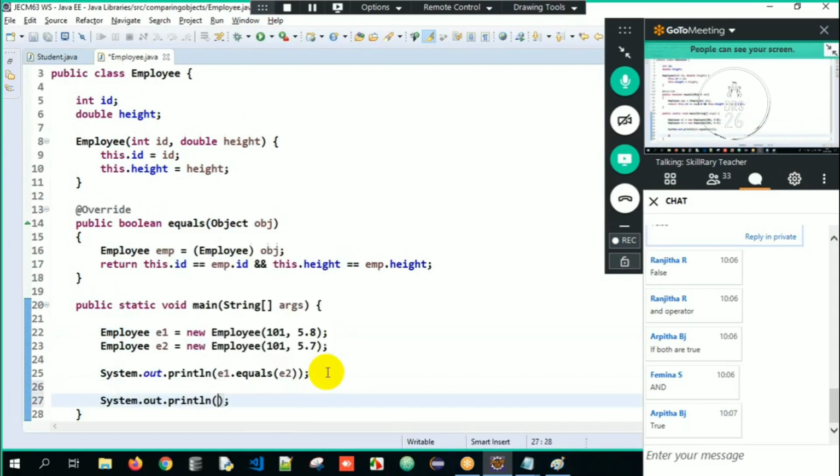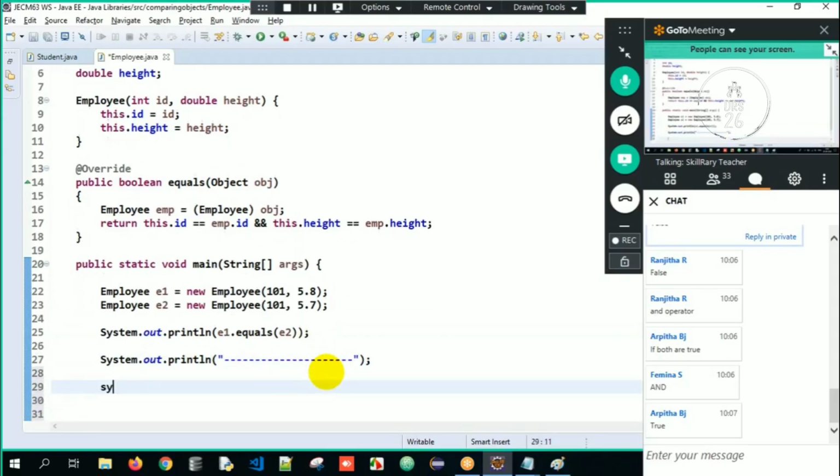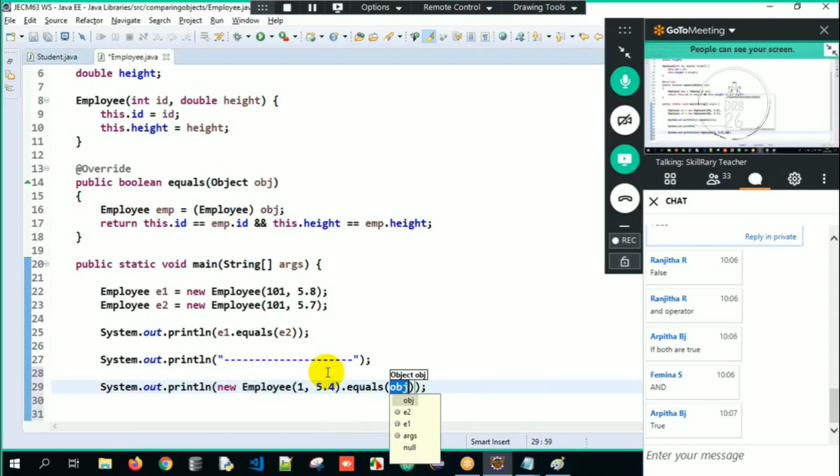This can also be done with the help of if condition. Another way also. How? See, new employee, I will pass the ID as 1, height as 5.4. Dot equals, new employee, ID is 2. And ID also 1 and the height is also 5.4.